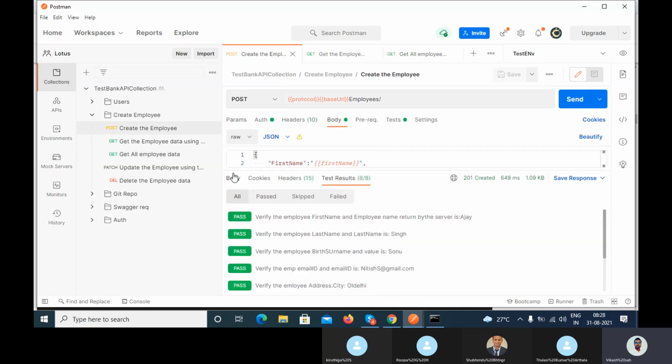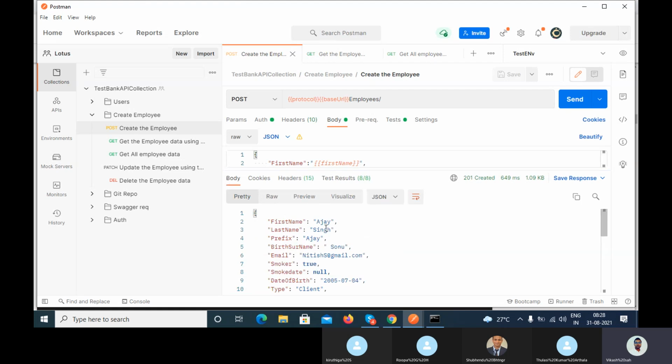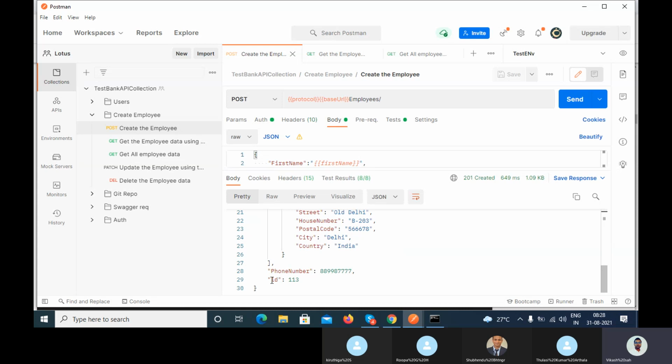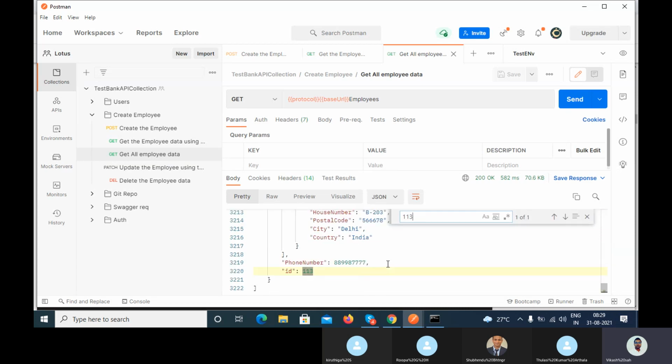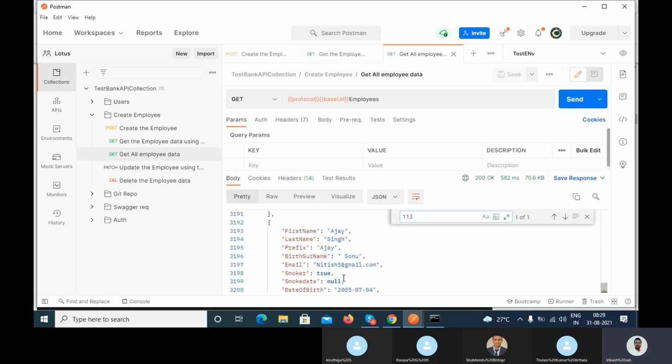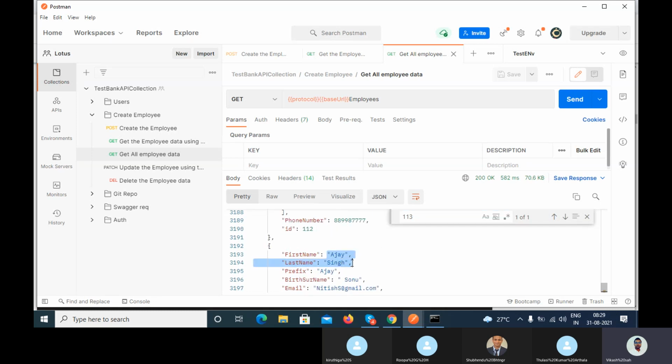If you go to the body section, I want to verify this Ajay which I have created, and Ajay's ID number is 113. If you search where 113 is, here you can see Ajay.